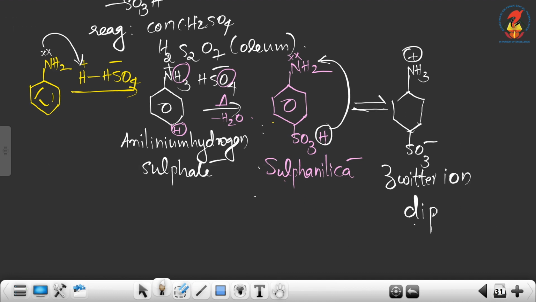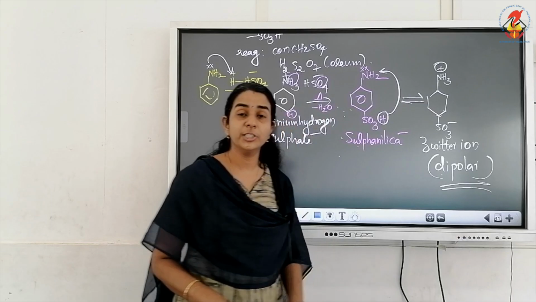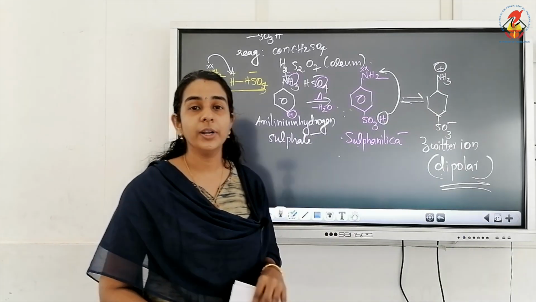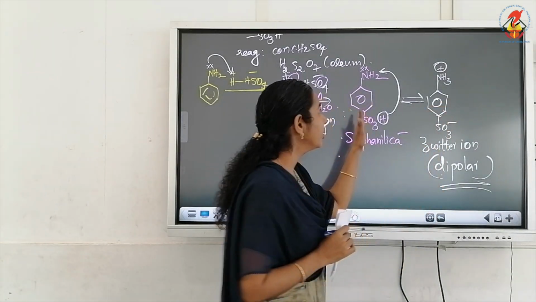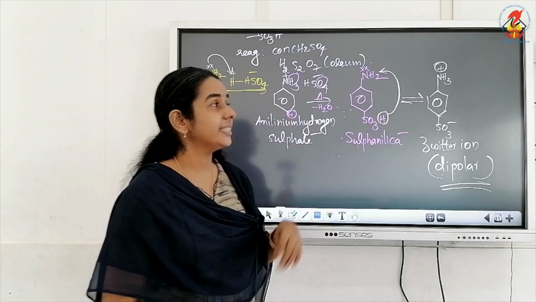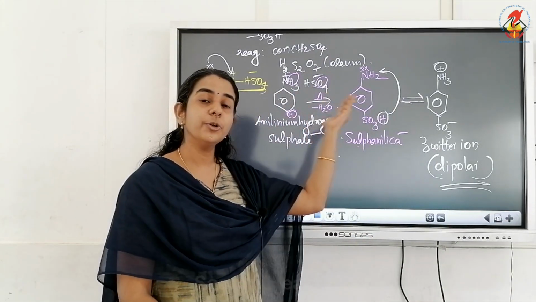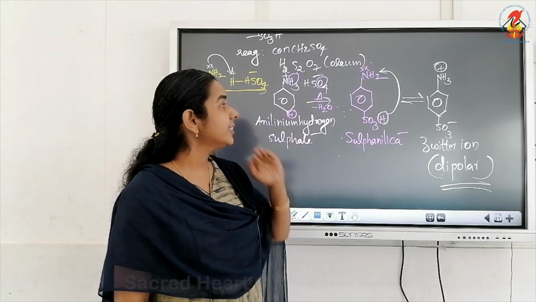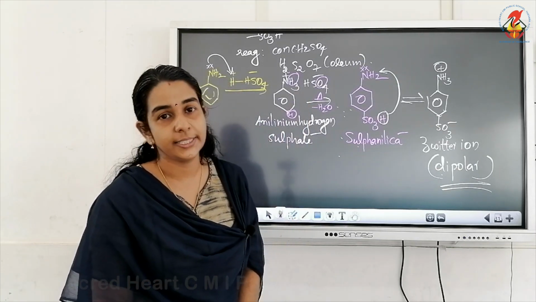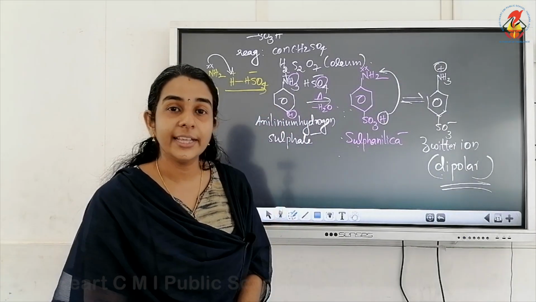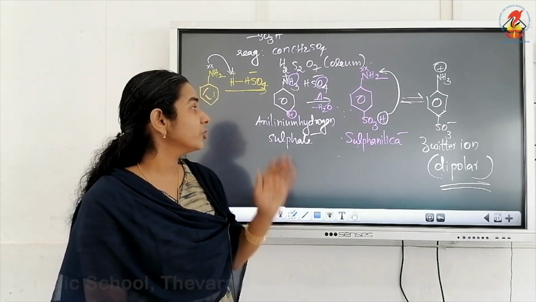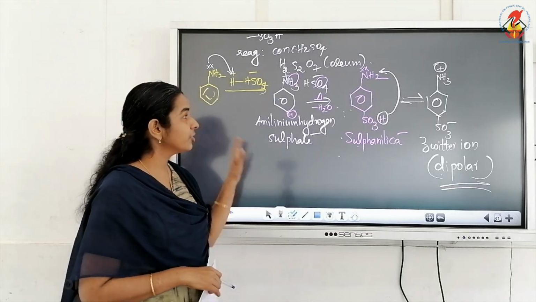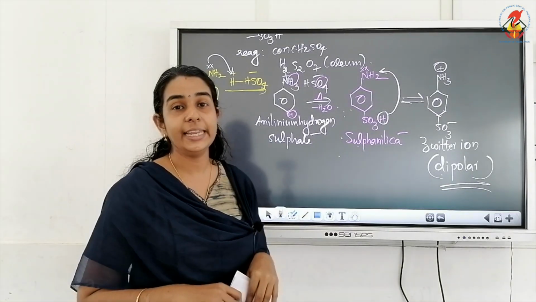It is a dipolar ion. Very important term, Zwitter ion or dipolar ion. It is formed when an acid group and a basic group are present in a molecule. The acid group will lose H plus and the basic group will accept H plus. So sulfanilic acid contains both an acid as well as a basic group. So this is about the sulfonation of aniline.